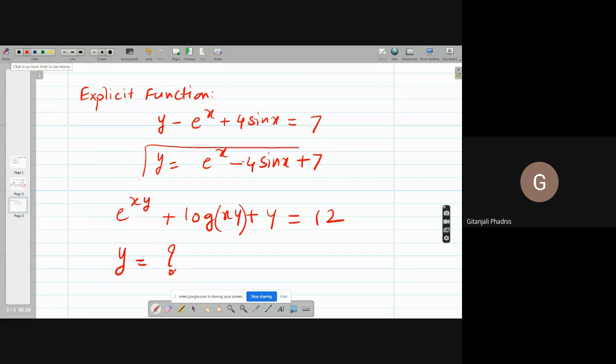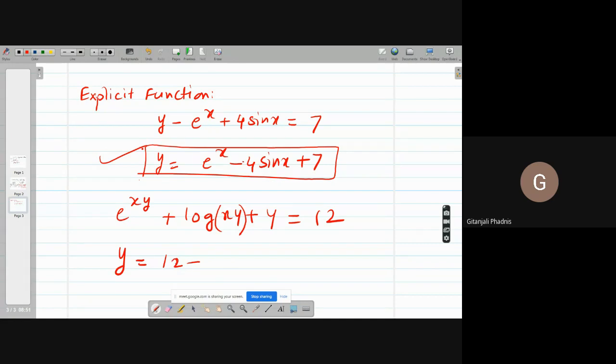Can you tell me what is the formula of y here in terms of x? I got here the formula for y. Here, can you give me a unique formula for y? 12 minus log xy. No, but that will include what?